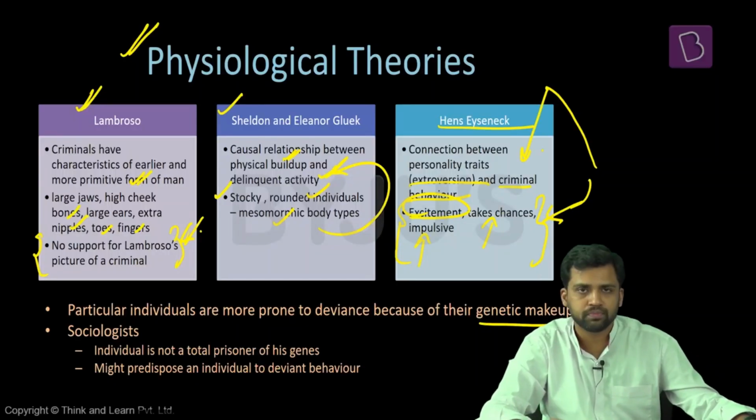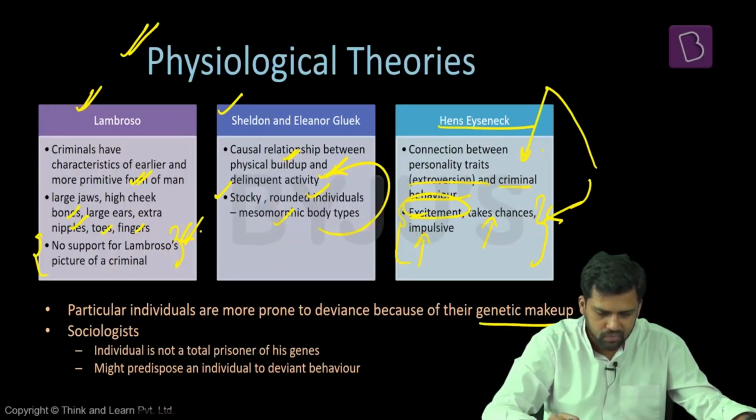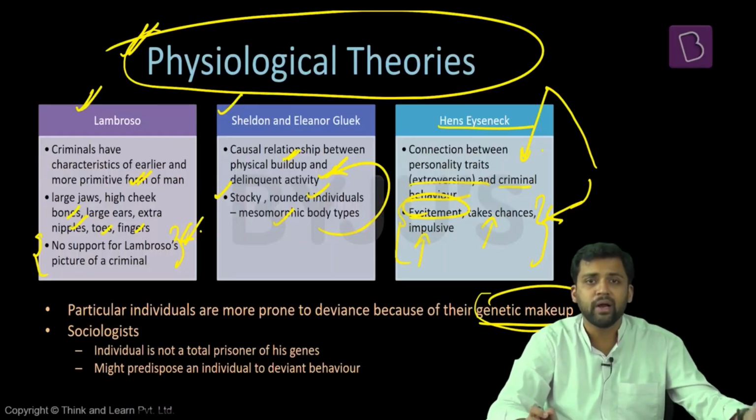There's this theory that people who have two Y chromosomes are more prone to deviant activity. Then there's another theory that a particular hormone is more responsible for deviant activities. So, these are all physiological theories. They basically try to find some physiological trait, some feature of the genetic makeup, and link it to deviant behavior.